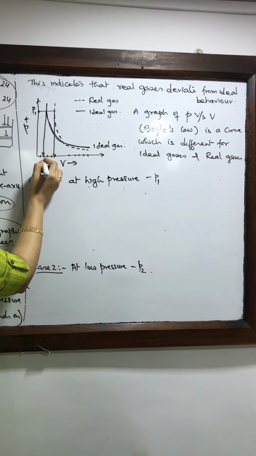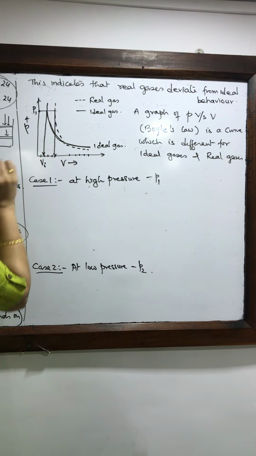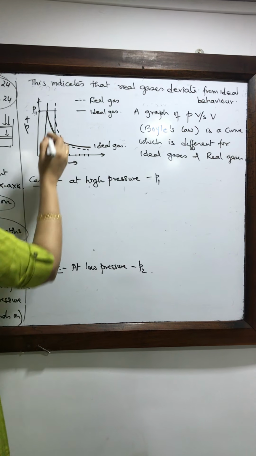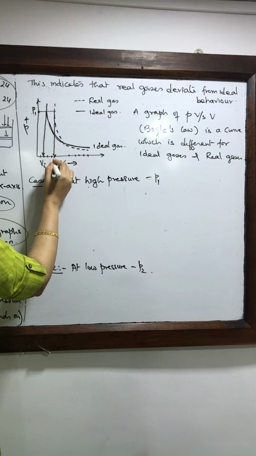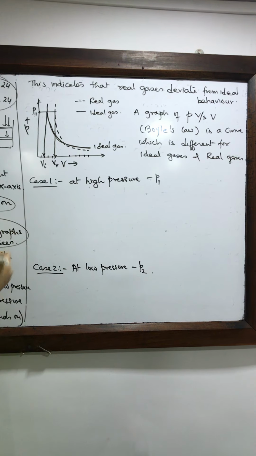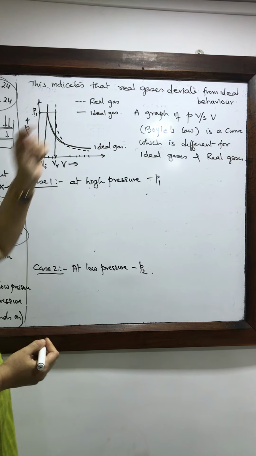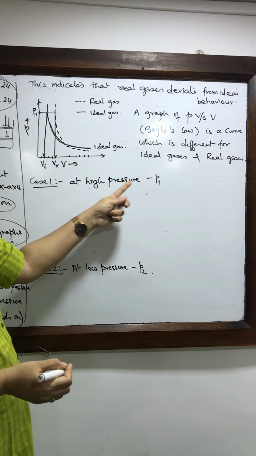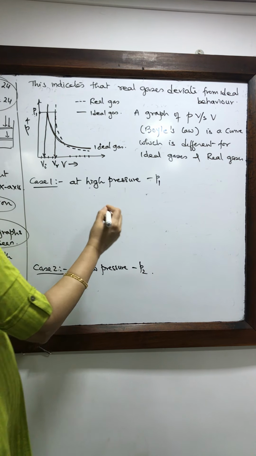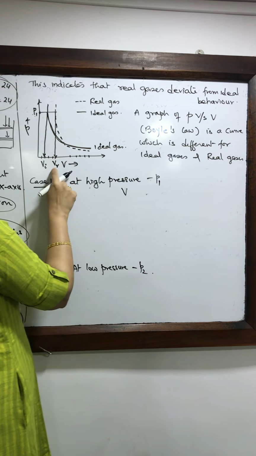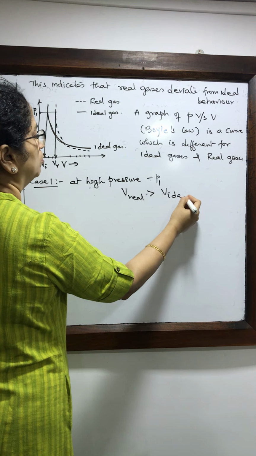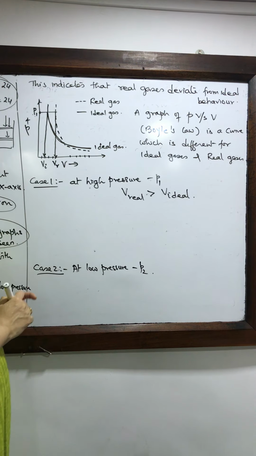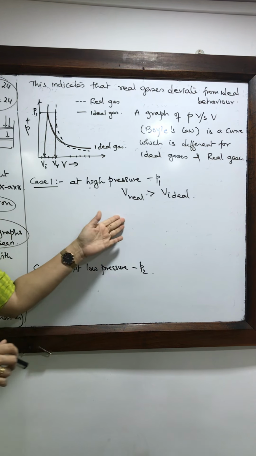Then this becomes the volume of ideal gas, which I write as Vi, and this is the real curve, the curve for the real gases, and this is the volume occupied by the real gases. So when the pressure is high, we will find that the volume occupied by real gases is more than the volume occupied by ideal gas. Now what do we understand by this?